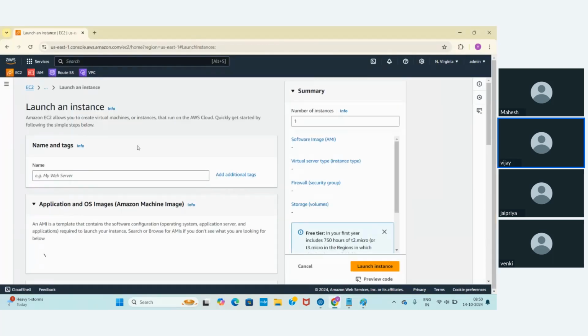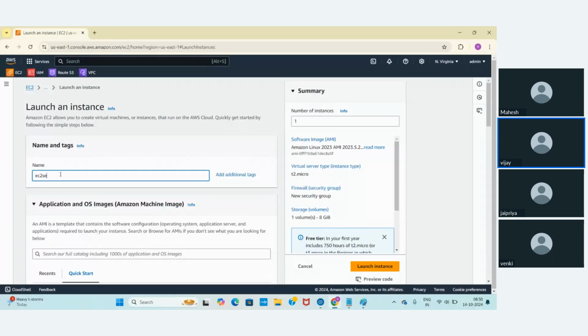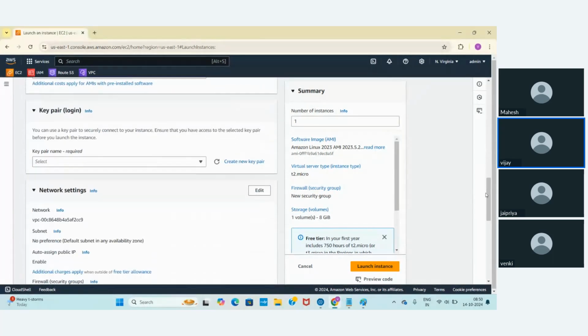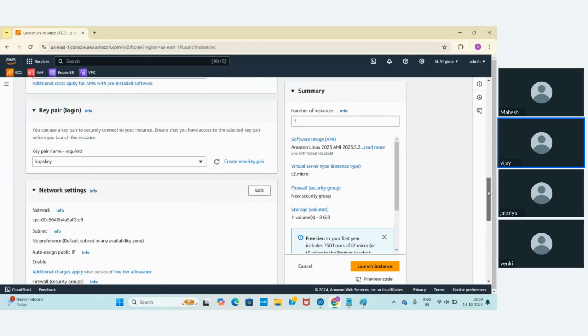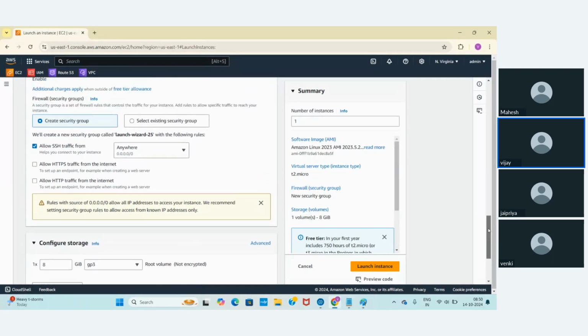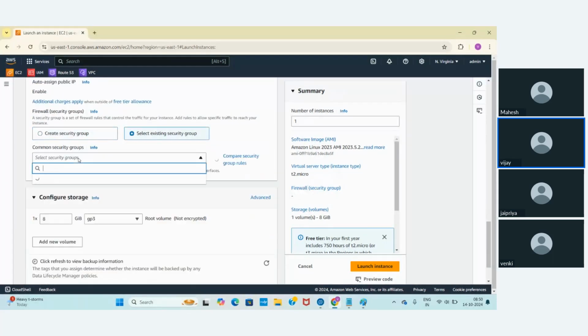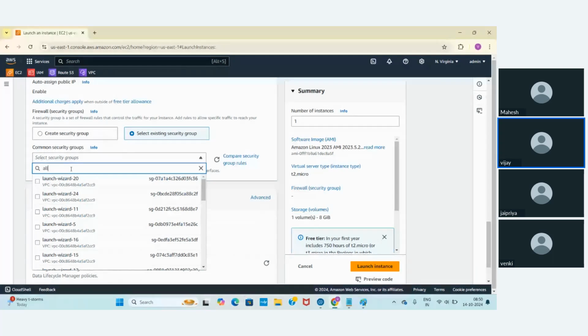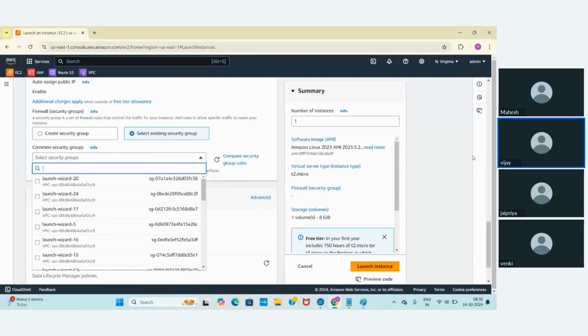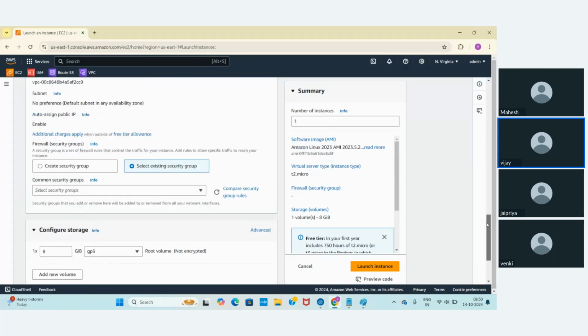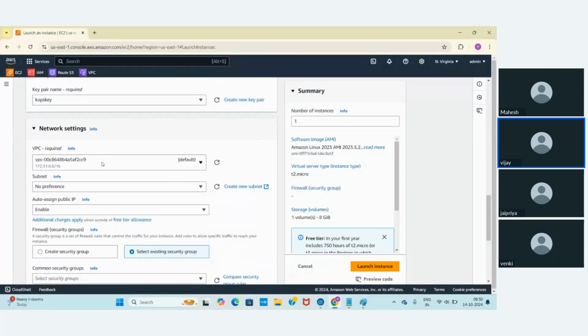Launch EC2 instance. EC2 server 1. Let me go back.